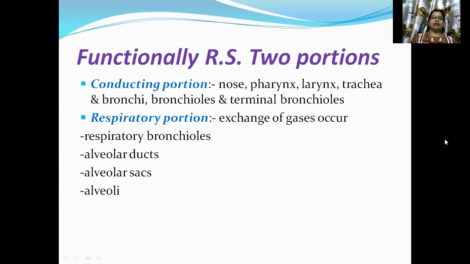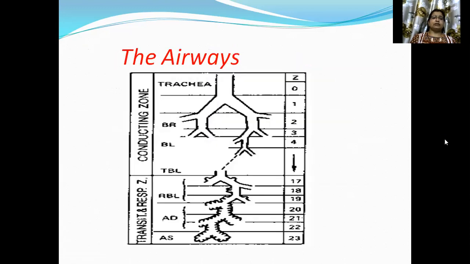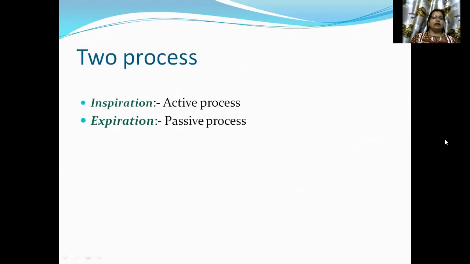Functionally, the respiratory system has two portions: the conducting portion and the respiratory portion. The conducting portion contains the nose, pharynx, larynx, trachea, bronchi, bronchioles, and terminal bronchioles. The respiratory portion contains respiratory bronchioles, alveolar ducts, alveolar sacs, and alveoli. So from the nose to the terminal bronchiole is the conducting zone, and from the respiratory bronchiole to the alveolar sac is the transition zone or respiratory zone.